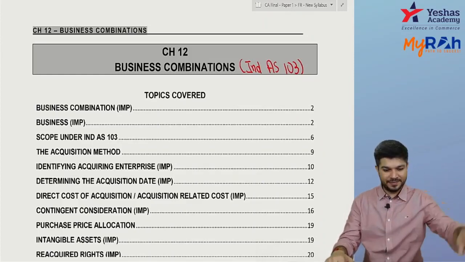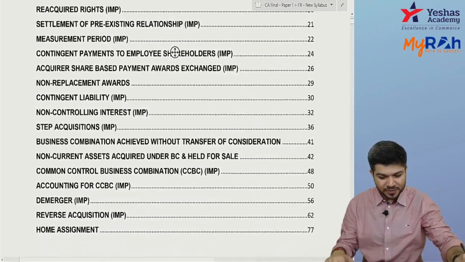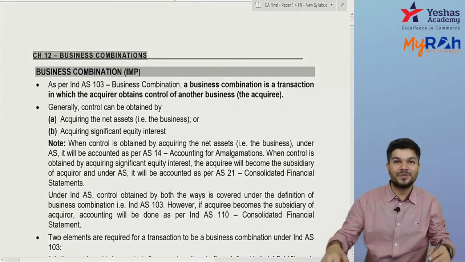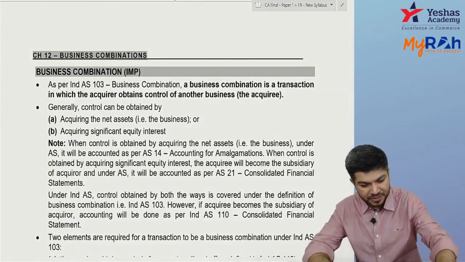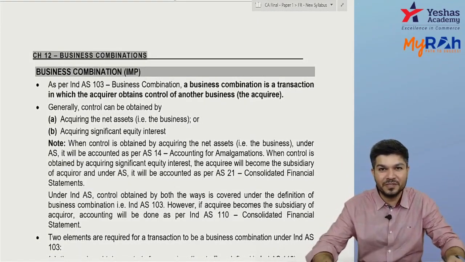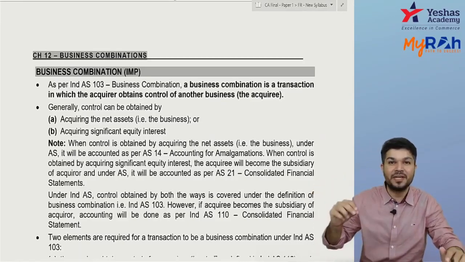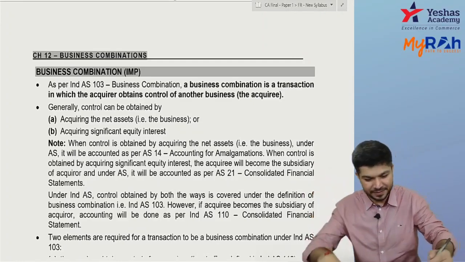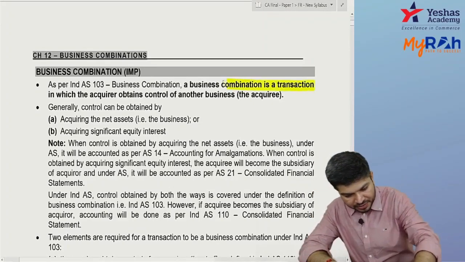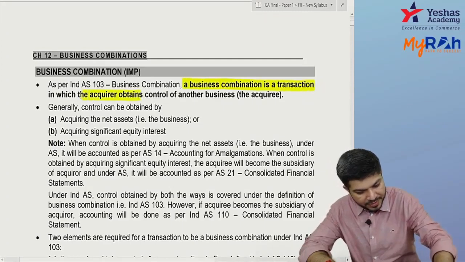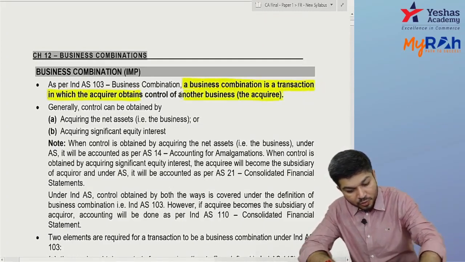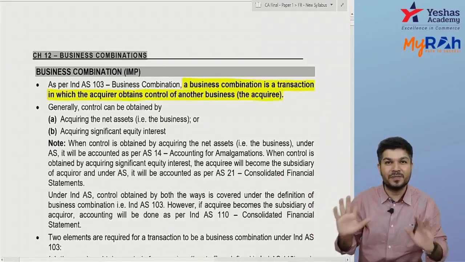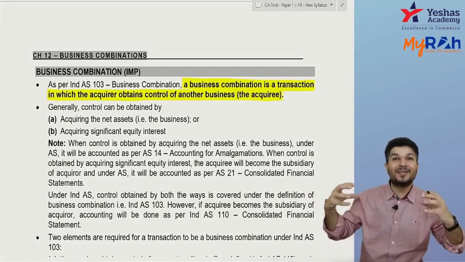Shall I move ahead? Okay, so going to first of all the definition of the word business combination. What do we mean by the word business combination? Business combination is a transaction in which acquirer obtains control over acquiree. So business combination is a transaction in which acquirer obtains control over another business. Whose business? Acquiree's business.